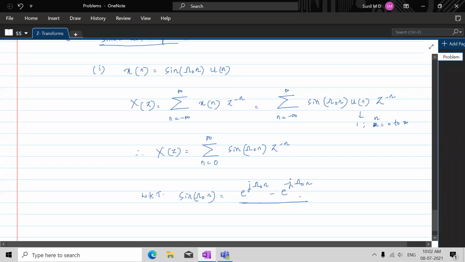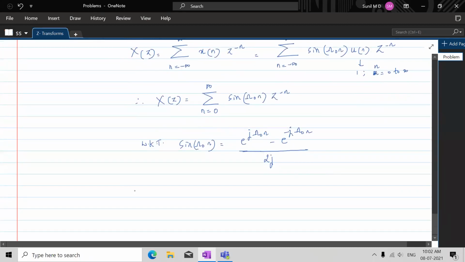It is 2j. So this is sinusoidal signal in terms of complex exponentials. Therefore this x of z can be written by substituting the exponential form in place of sine omega naught n: e power j omega naught n minus e power minus j omega naught n divided by 2j, multiplied by z to the power minus n.